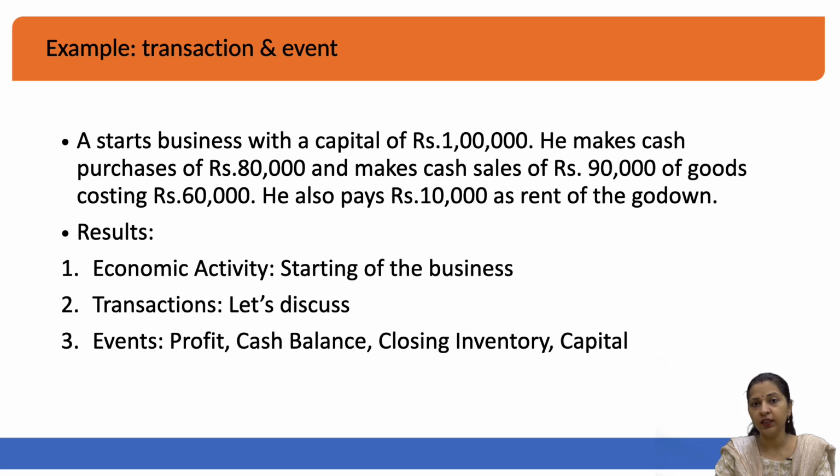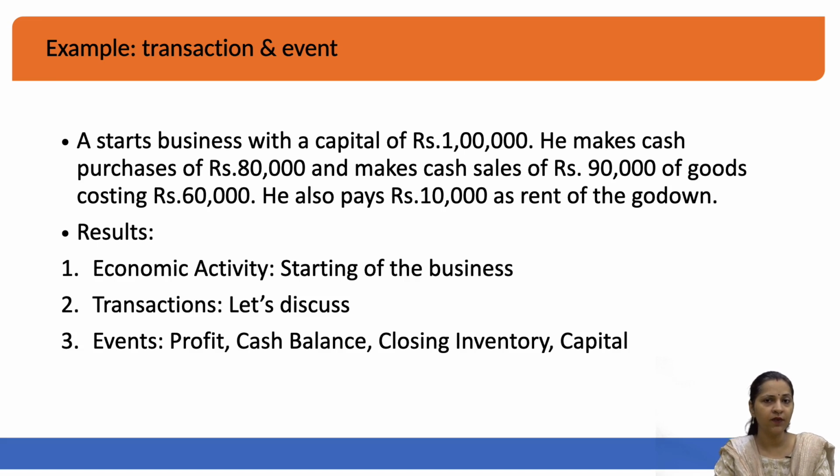This rent of 10,000 rupees is certainly an expense towards generating a sale of 90,000 rupees. So, when a manager, an accountant is calculating profit or loss, what will he do? He will pick up the value of 90,000, which was the sale of the company, and subtract all the expenses, all the costs which have been associated with making of this sale.